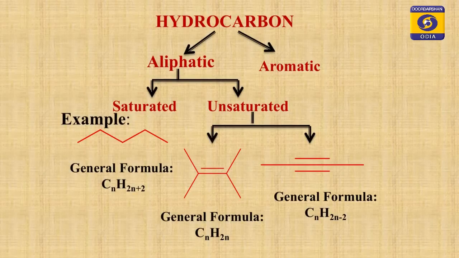look at these things: hydrocarbon, aliphatic, aromatic, containing carbon and hydrogen. Aliphatic is further divided into saturated and unsaturated, means you have only single bonds or you may have double bonds or triple bonds. Students, I have given you some examples. You can look at the slide that if you have all single bonds, maybe straight chain or branched, you can say saturated hydrocarbon. I have given one example there also.